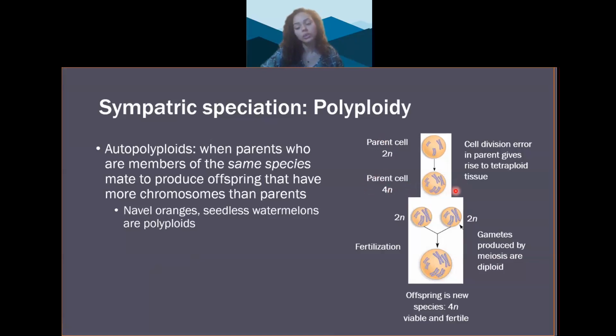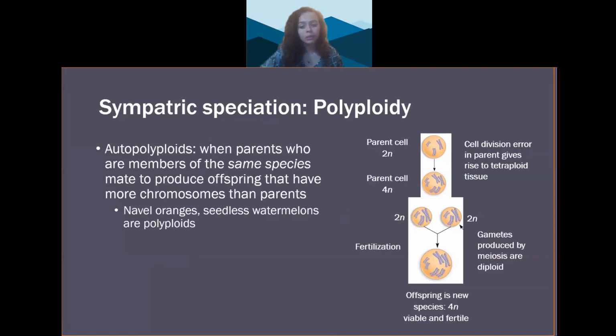If that tetraploid cell undergoes meiosis, what would be the ploidy of the new cells formed? The answer is given here. They would be diploid because meiosis cuts the chromosome number in half. It's a little bit of a review from Bio 115. If a diploid gamete is fertilized by another diploid gamete, which is possible because plants can self-fertilize, hence why the offspring is called an autopolyploid, the offspring will be tetraploid.